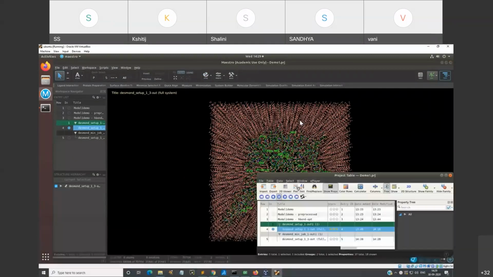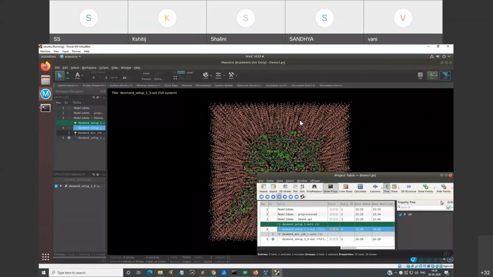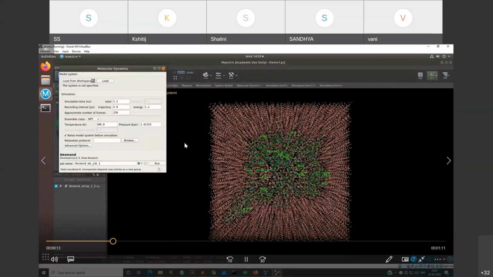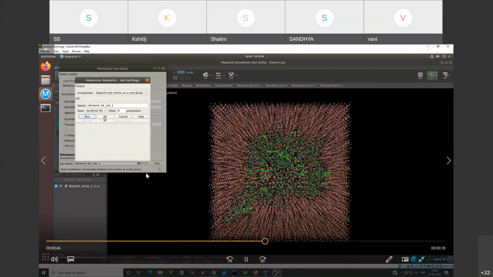And from here we will open the same table which you have minimized. So once that PDB structure is saved, you load it from this particular molecular dynamics option. Load in a similar fashion as we had done for minimization. Simulation time over here we have kept 1.2. You have the recording interval, means you can create a movie of your trajectory files. And this is helpful because some of the journals do demand it. So over here we have changed it to 10 nanosecond. Ensemble, we have chosen isothermal-isobaric, NPT. You can choose it as per your choice, and then you can run your job.